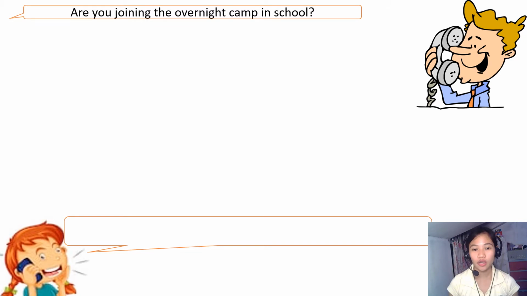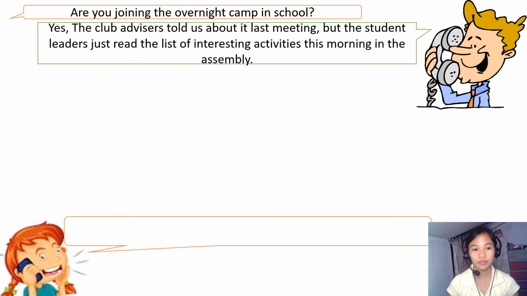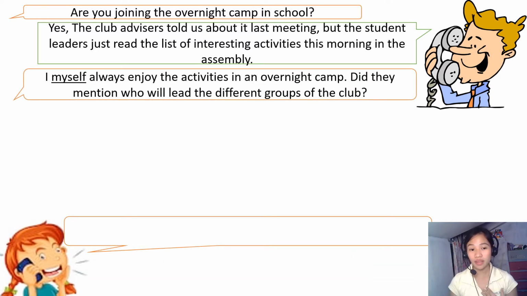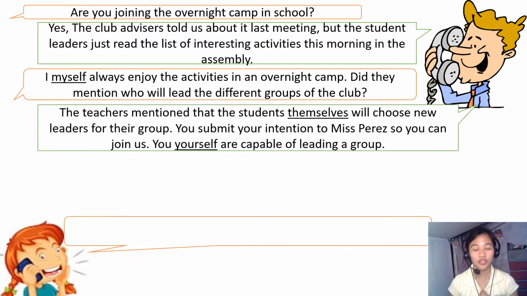Are you joining the overnight camp in school? Yes, the club advisors told us about it last meeting, but the student leaders just read the list of the interesting activities this morning in the assembly. I myself always enjoy the activities in an overnight camp. Did they mention who will lead the different groups of the club? The teachers mentioned that the students themselves will choose new leaders for their group.